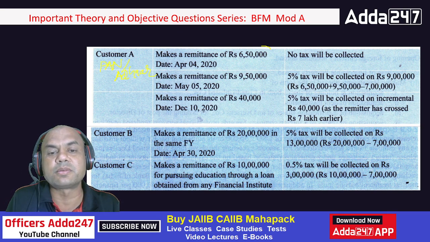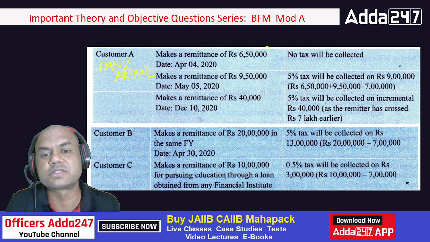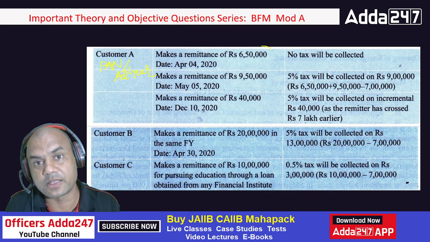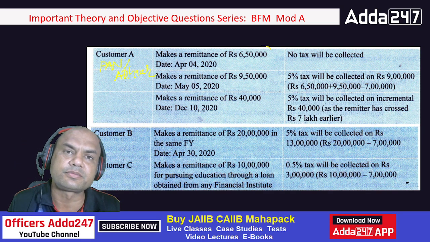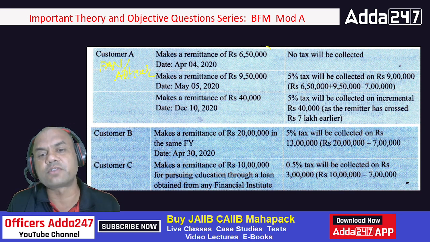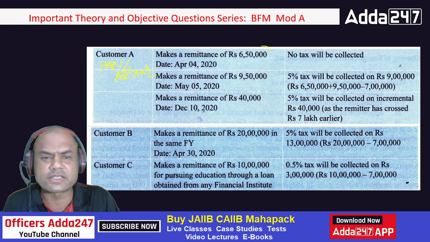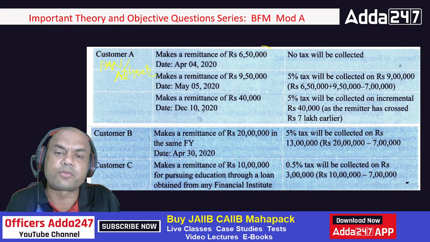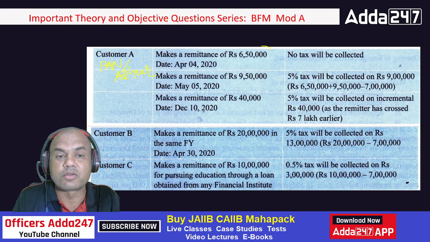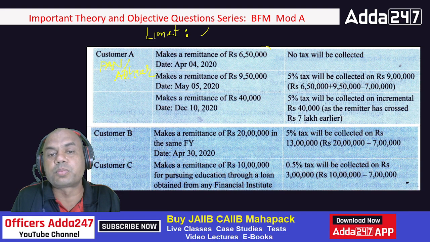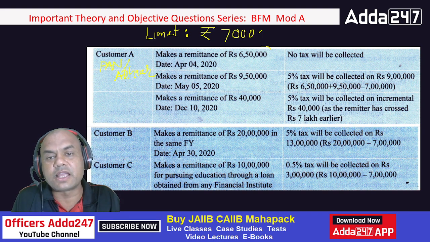Now this customer comes to a branch and transfers, let's say, 6,50,000 INR. So how much tax will you charge? Now this 6,50,000, it's very simple. What is the maximum limit? I'll write it over here. Limit is rupees 7 lakhs, correct? Up to 7 lakh, no tax.